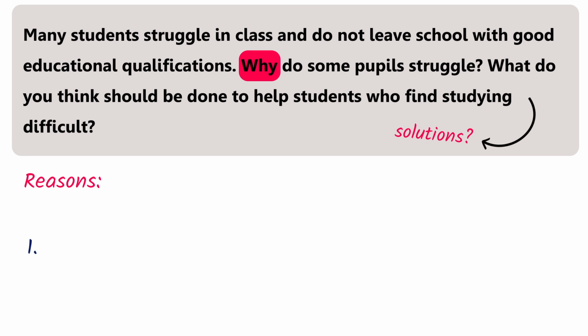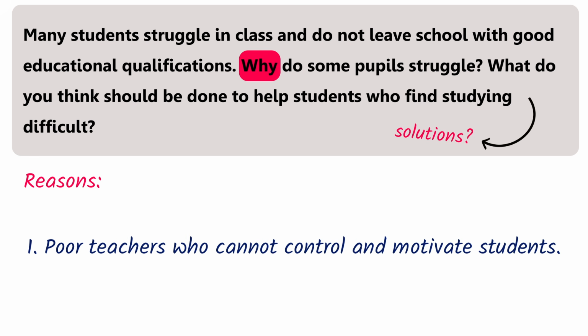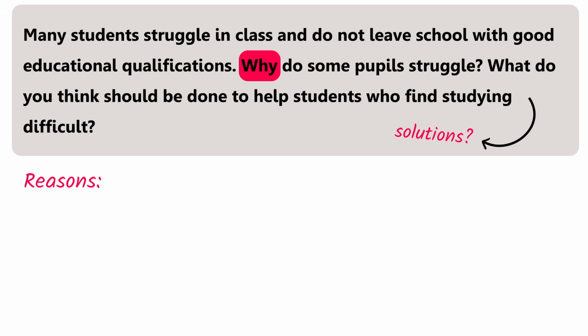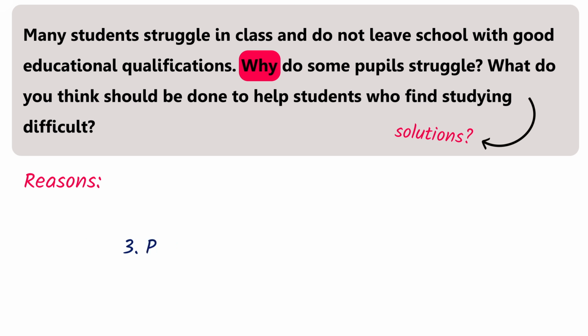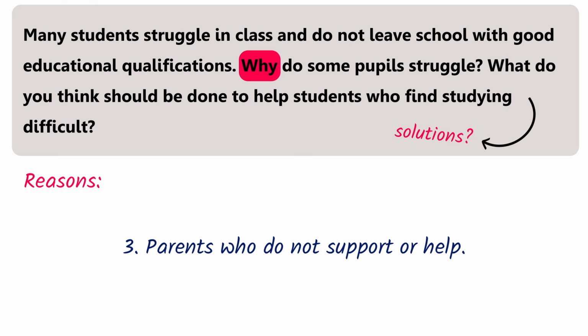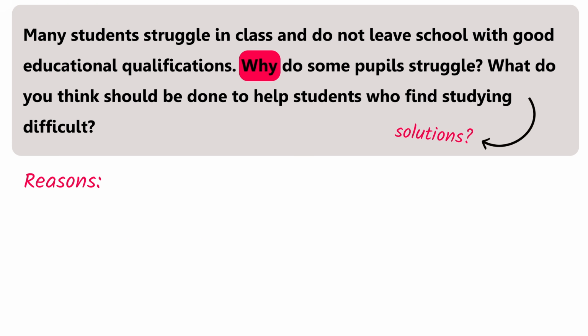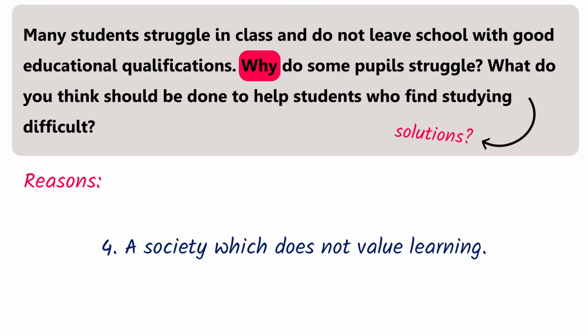For example, poor teachers who cannot control and motivate students. Another reason is poor teaching materials or irrelevant courses. Another reason is parents who do not support or help students. And there's also another reason, society, for example, society which does not value learning.